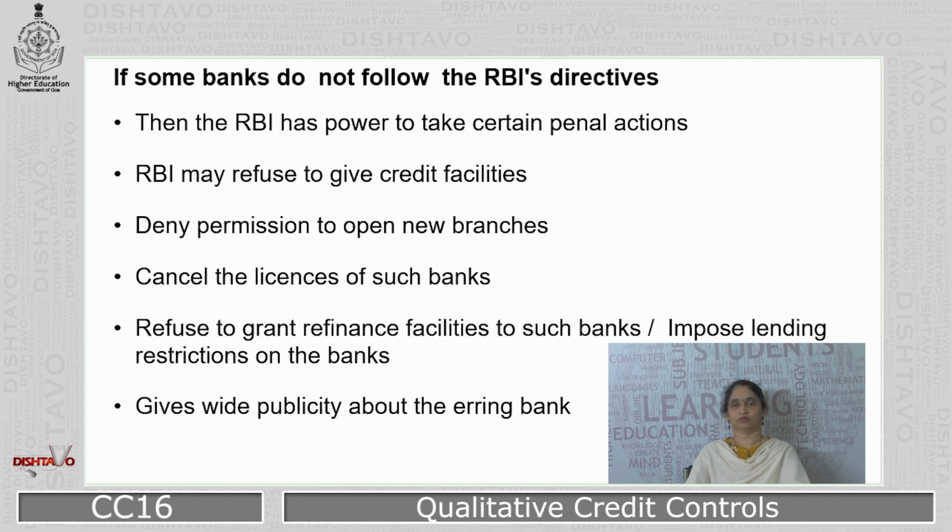And above all, the RBI gives wide publicity about the erring bank so that the public is aware about the mistakes or the violations which are being done by the concerned commercial bank.